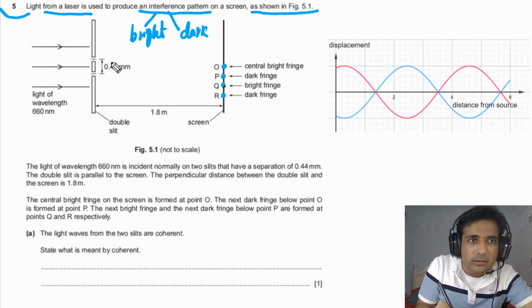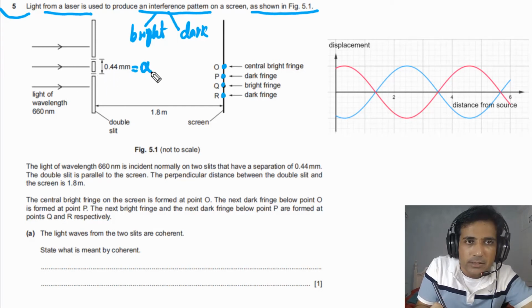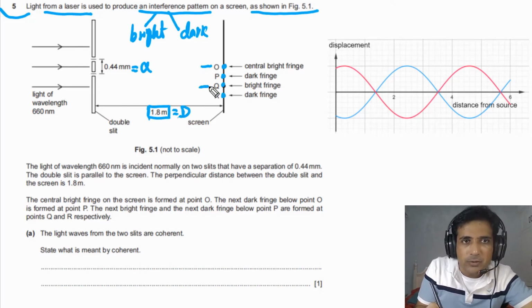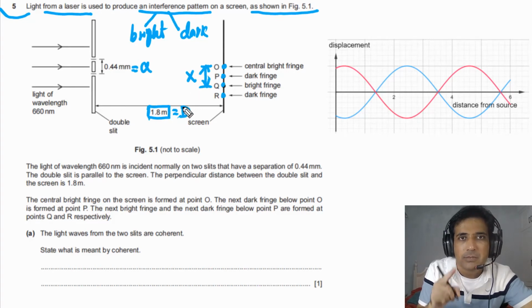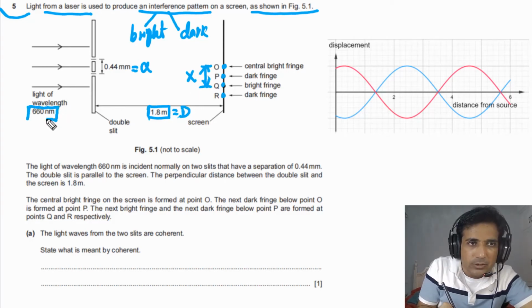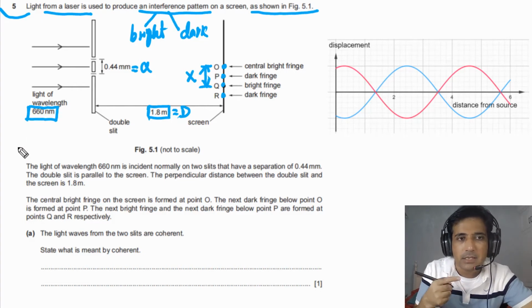For this question, the separation between 2 slits is also given, that is equal to 0.44. This is the distance from the center of one slit to the center of another slit. We can use letter a for slit separation. The distance between screen and slits is also given, that is equal to 1.8, and we can use capital D for this one. Fringe spacing we need to understand: this is the distance between 2 consecutive bright fringes and we can use letter x for fringe spacing. The wavelength of incident light is also given, that is equal to 660 nanometers.